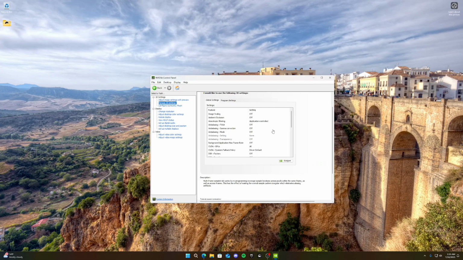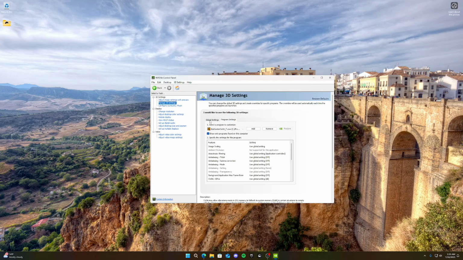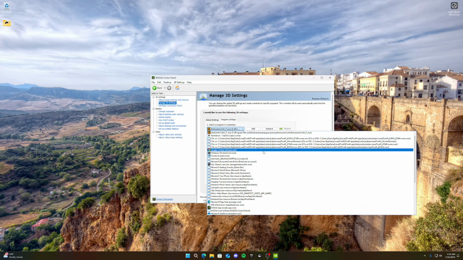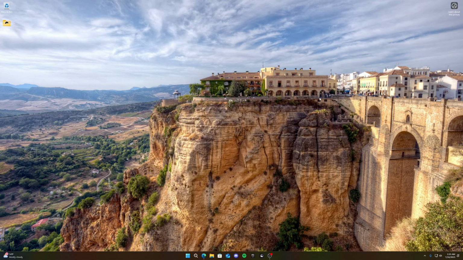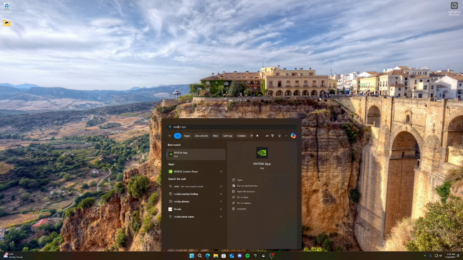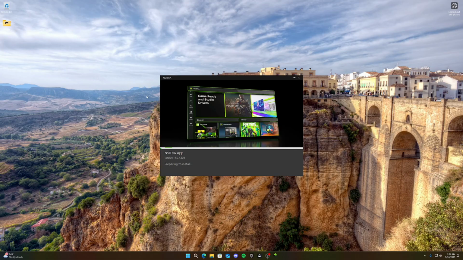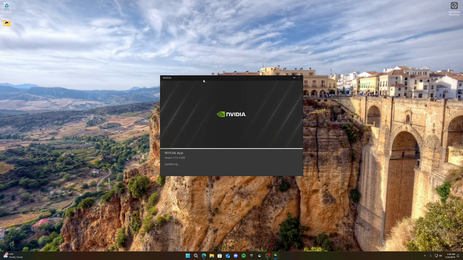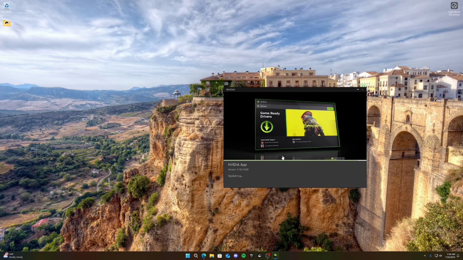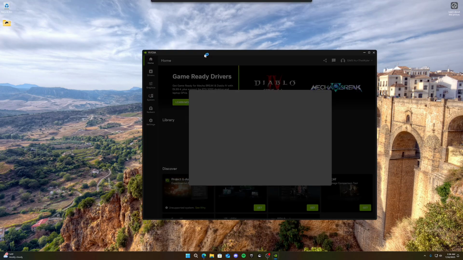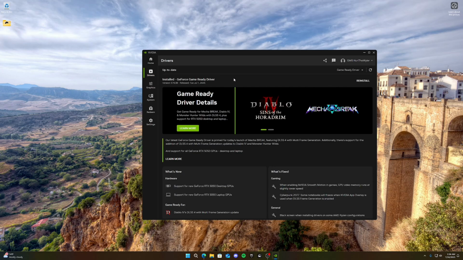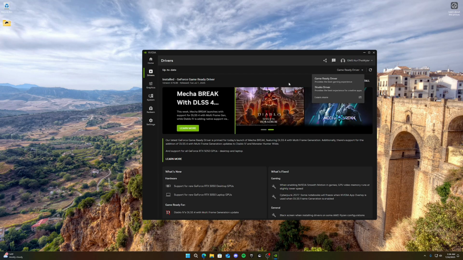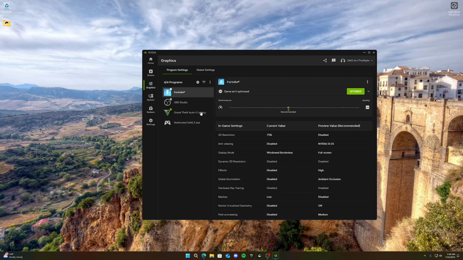These are all the optimizations for the NVIDIA control panel, but if you want to go here and select your actual game, you're more than welcome to change your settings. But we can close that. And if you have the NVIDIA app, this is also really important to make sure that your drivers are the most updated. You want the newest graphics drivers. If you go to your drivers here, make sure that you have the most recent graphics game ready driver, and make sure it's on game ready and not studio, because that would not be good.